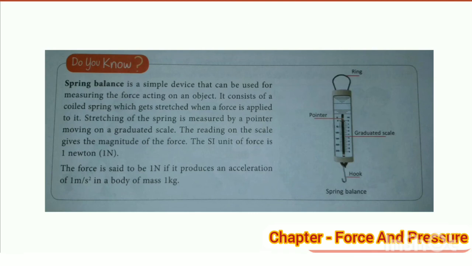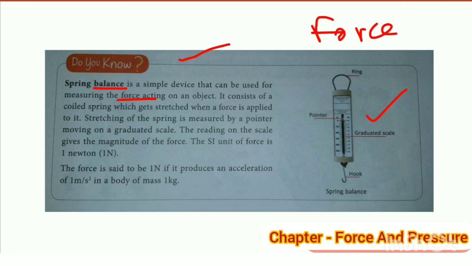What is a spring balance? A spring balance is a simple device that can be used for measuring the force acting on an object. It consists of a coiled spring which gets stretched when a force is applied to it.